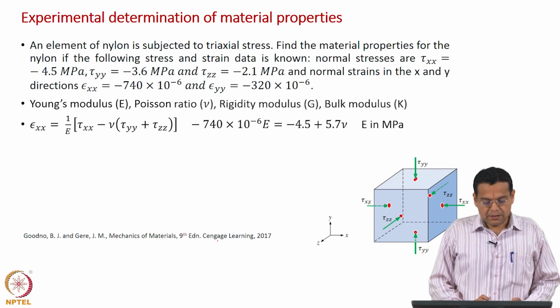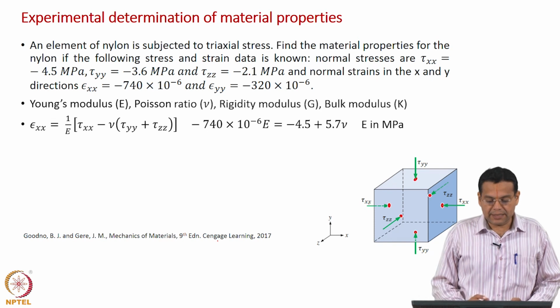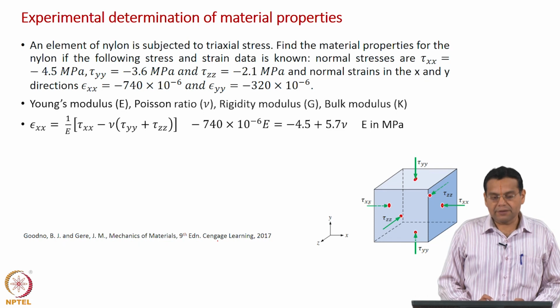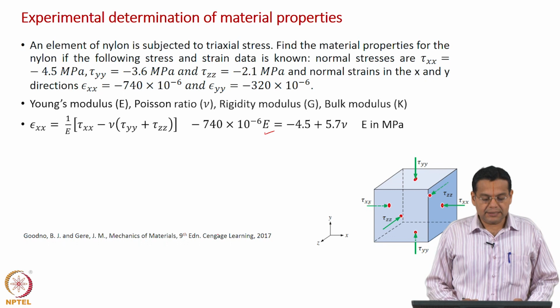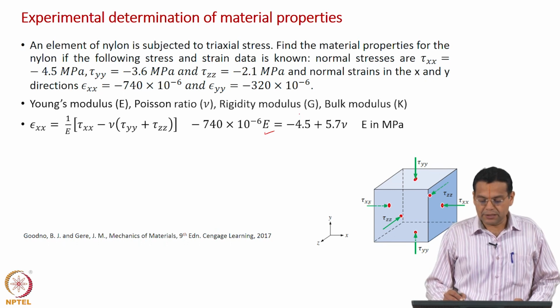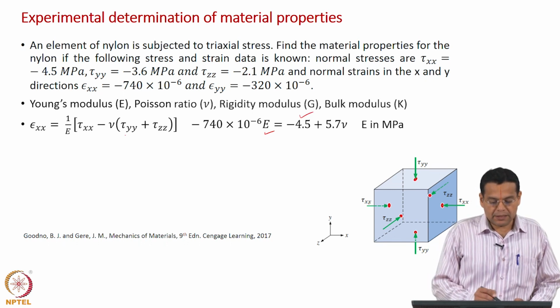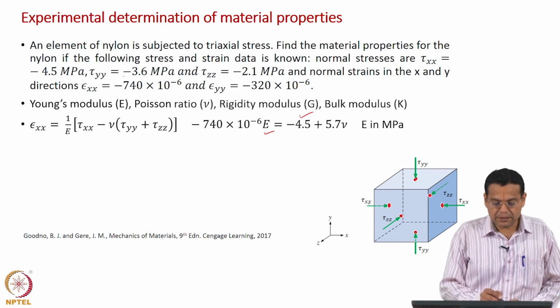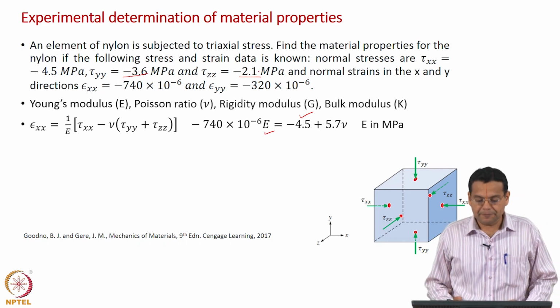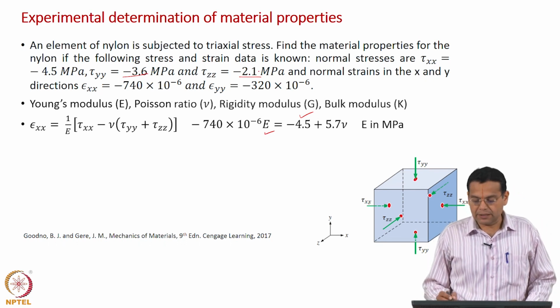Okay. And the left hand side epsilon xx is given to us as minus 740 into 10 power minus 6, E has been taken to the left hand side. Okay. And on the right hand side we have tau xx which is minus 4.5, and then minus of tau yy plus tau zz, that is this plus this and then a minus sign will give us 5.7 nu. Remember, E is in megapascal, same unit as tau.